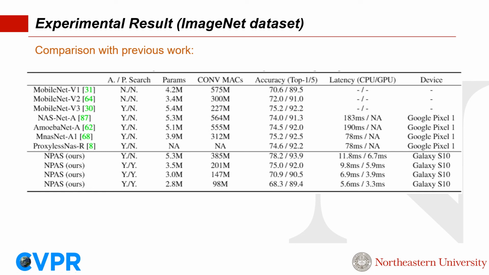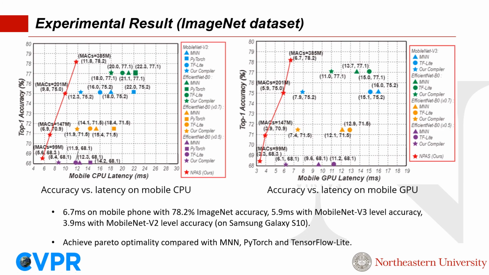All the experiments are on a Galaxy S10 smartphone. In this table, it's obvious that we get a better model accuracy while achieving less inference latency compared with the previous work. With 77% top-1 accuracy on ImageNet, we can achieve 6.7 milliseconds on mobile GPU and 11.8 milliseconds on mobile CPU. Here are more results.